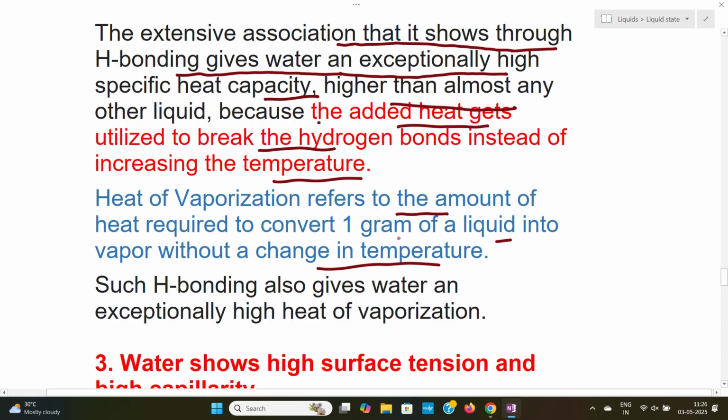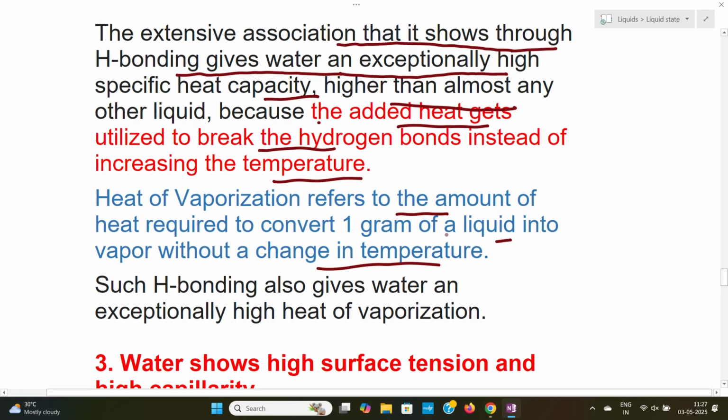Because of the hydrogen bonding, the heat of vaporization is also very high in the case of water. So this is the second property, high specific heat capacity and high heat of vaporization. Both are due to the hydrogen bonding of water molecules.